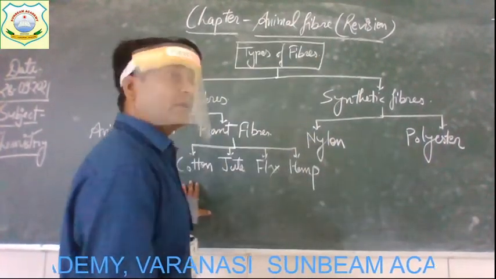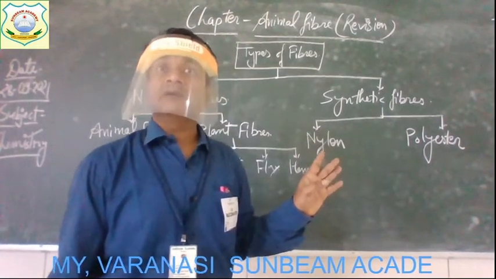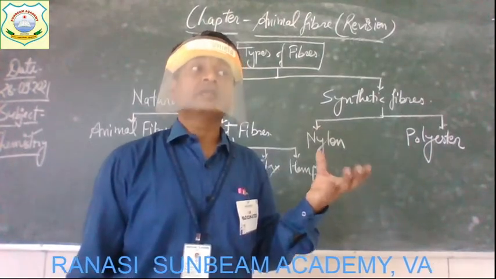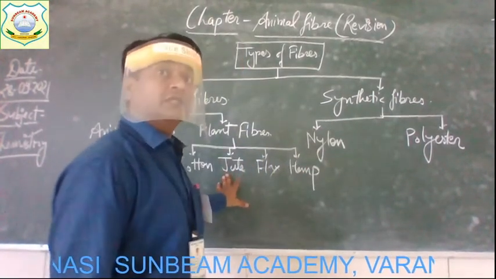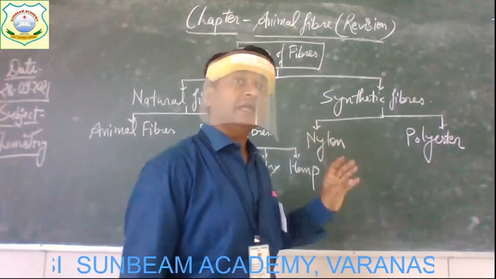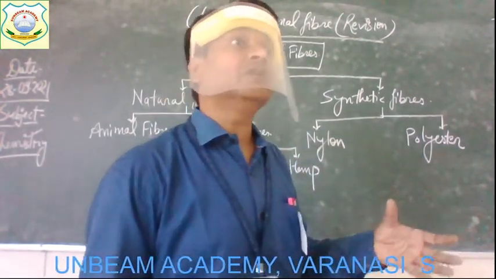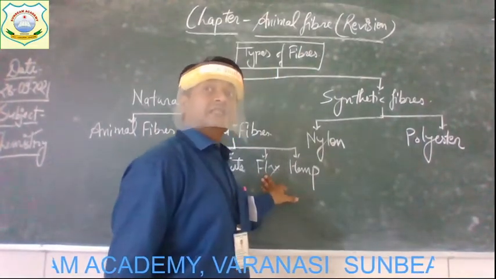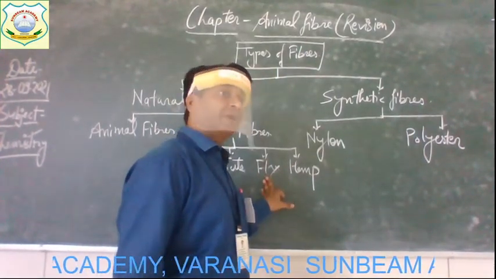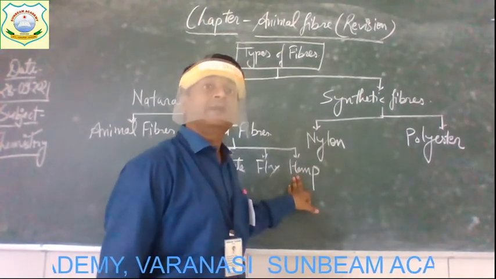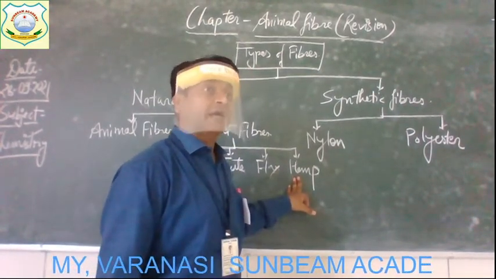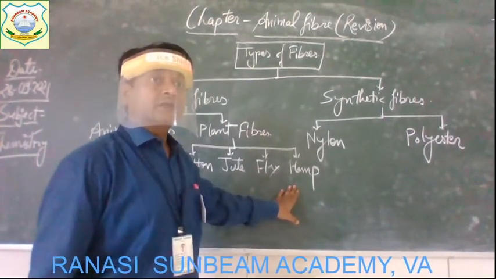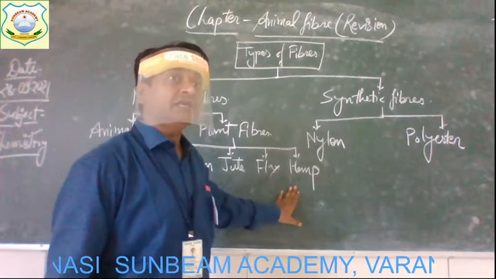Cotton is one of the very common plant fibers. It is obtained from the fruits of the cotton plant. Jute is also another common plant fiber. It is obtained from the stem part of the jute plant. Flax is the fiber obtained from the leaves and the hemp is also obtained from the stem part of the hemp plant. Okay, so these are some common plant fibers that generally we use.